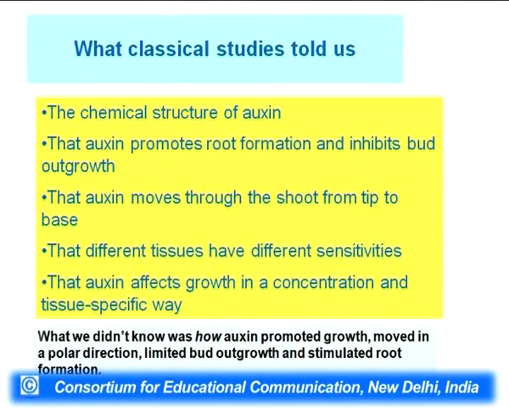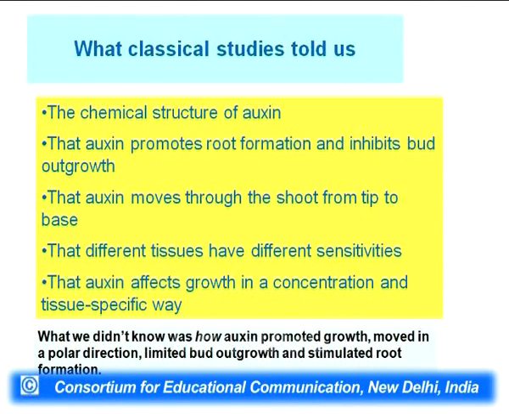So, this is the last slide I will tell you today, and then I will have a discussion, on what these classical studies told us. These are quite a few classical experiments I have explained to you today. From these classical studies we understood the chemical structure of auxin. Very simple experiments led to the identification of auxin. And second, auxin can promote root formation and can inhibit bud outgrowth. So, apical dominance is the same thing I am talking about, inhibiting bud outgrowth.